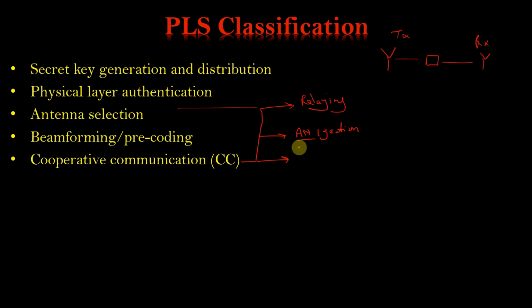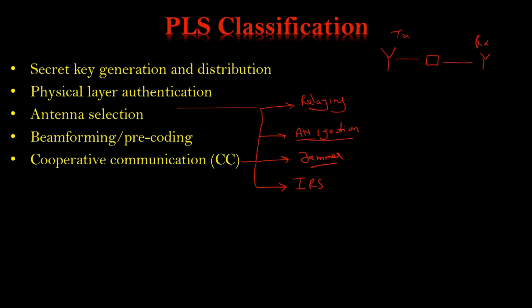Sometimes the relay is also used as a jammer. Although it is artificial, this noise injection is also a type of jammer. Then IRS, intelligent reflective surfaces, are also there, and that is also a relay.